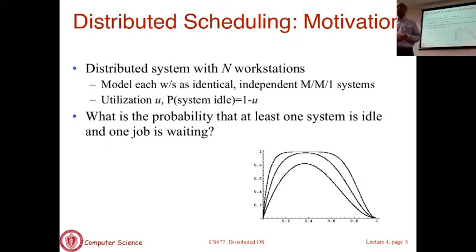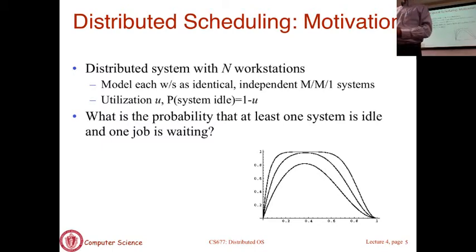Okay? So now first we'll ask the question, when does it make sense, what does it do, etc. Okay, so there's a figure here, and there is some material here. I'm not going to go into a lot of details, but this problem people have dealt with from a modeling perspective, and from an algorithmic design perspective. So this is just one slide on the modeling perspective, where we assume that each machine in the system is independent. Tasks can arrive independently at any machine. We have also assumed that it's M/M/1, but let's not worry about that.